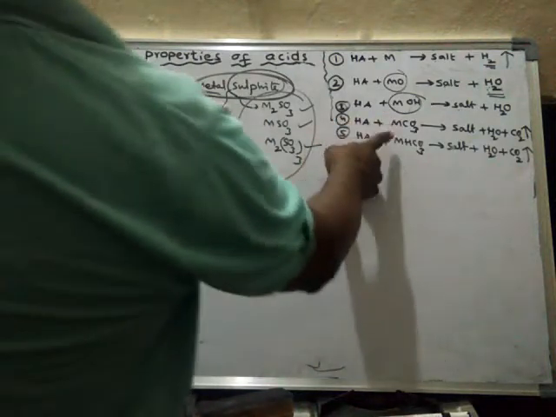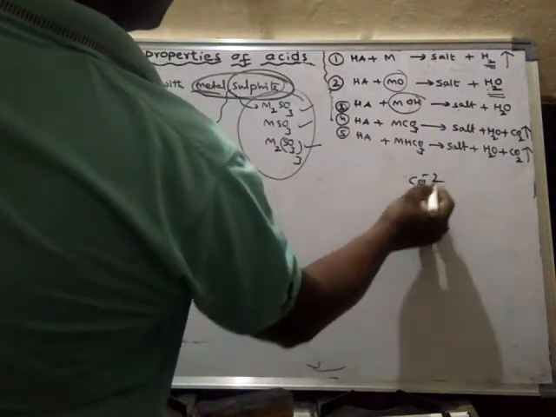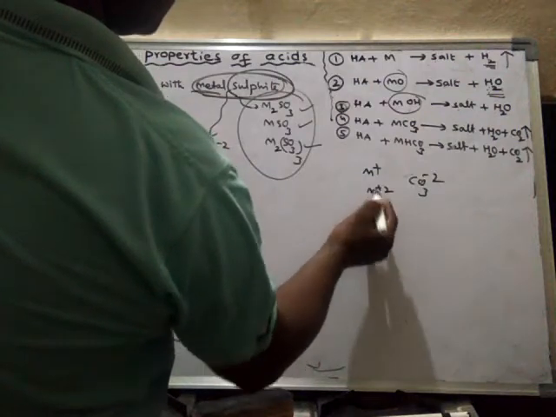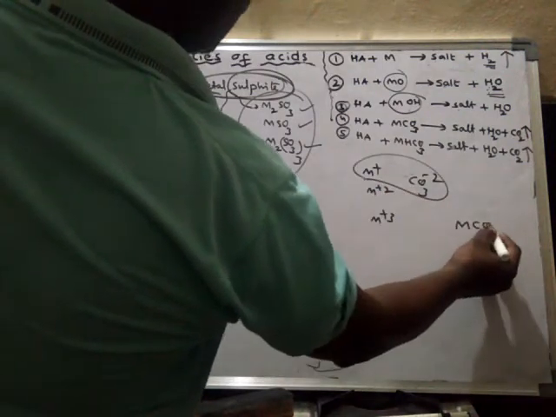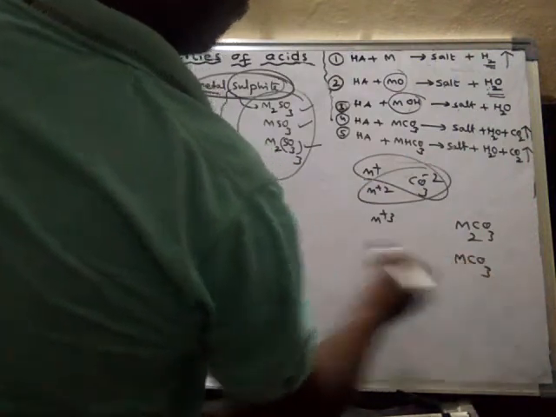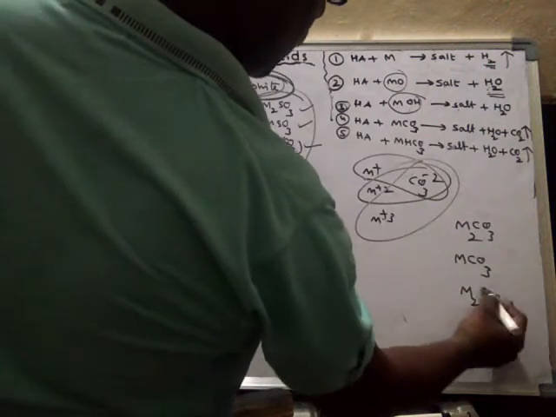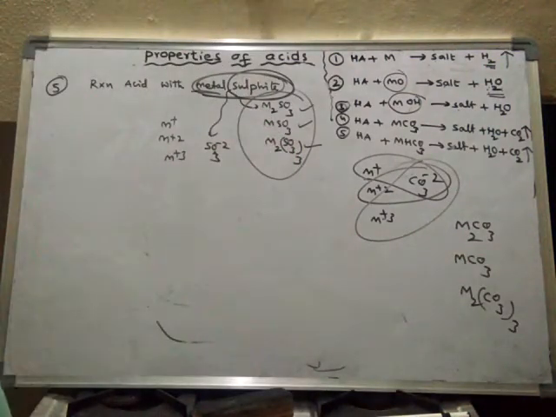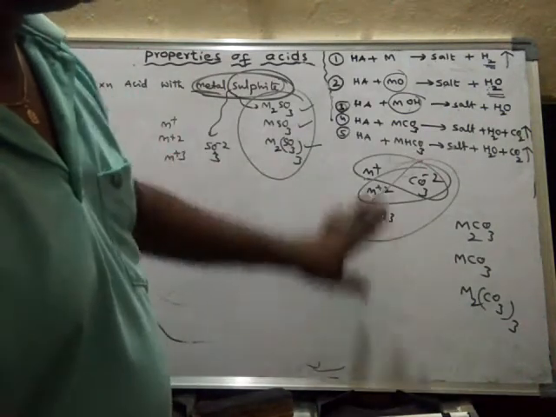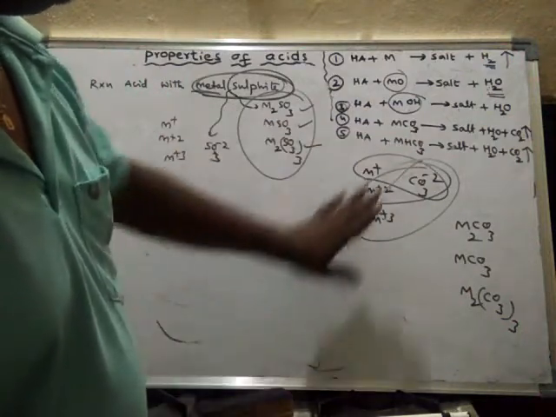Even in the case of metal carbonates, the carbonate formula is like this: M plus, M plus 2 or M plus 3. When these two combine they form a metal carbonate of this type, and when the other two combine, they form a metal carbonate of that type. All these are metal carbonates only, whatever the type. So in general, I'll write metal carbonate, metal bicarbonate like this.